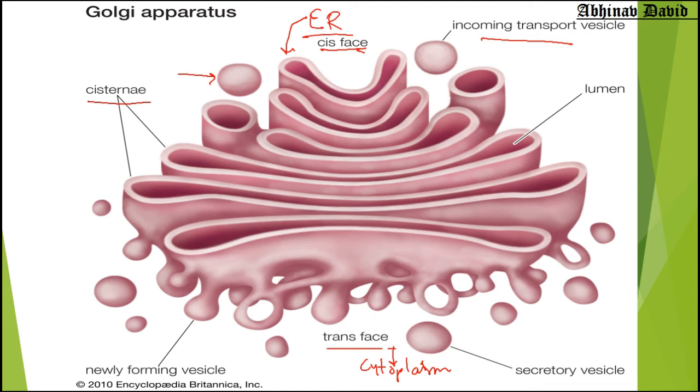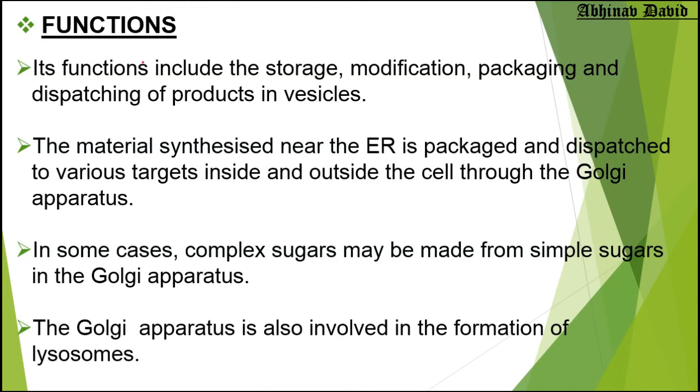So you can remember on your fingertips the four main functions of the Golgi: storing, modification, packaging and dispatching. So you see what is written here, it includes storage, so storing of the things which are produced by the endoplasmic reticulum, then modification, packaging, and then dispatching. Dispatching means transporting of the products in vesicles, means bags. These are transported not only within the cytoplasm, they can be transported out of the cytoplasm also. So these are the main four functions of the Golgi complex.